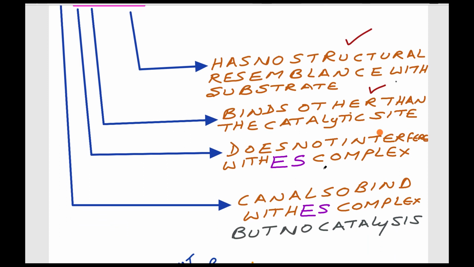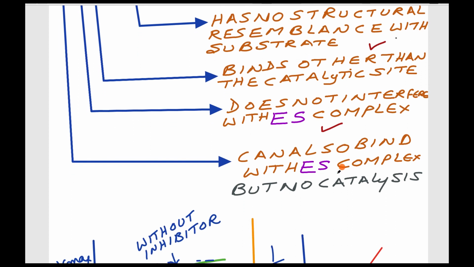It does not interfere with enzyme substrate complex formation, whereas in competitive inhibition it does, as both compete for the same site. It can also bind the enzyme substrate complex, which cannot happen in competitive inhibition. Even after forming the enzyme substrate complex, there is no catalysis.